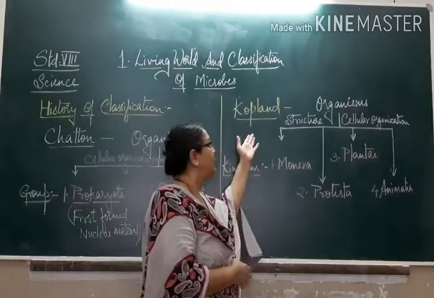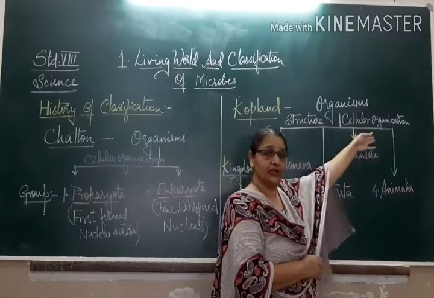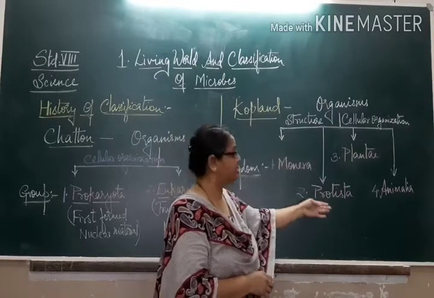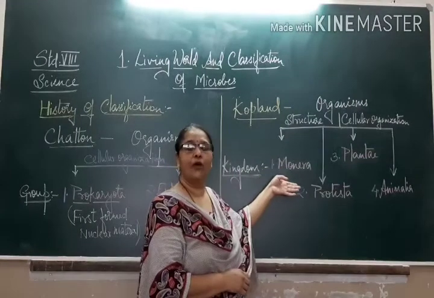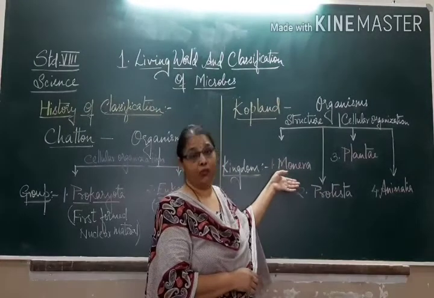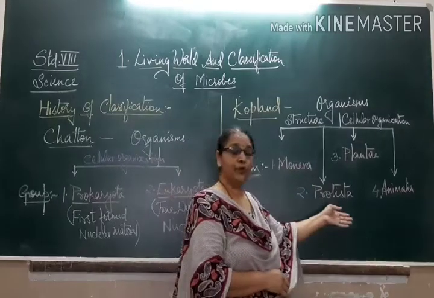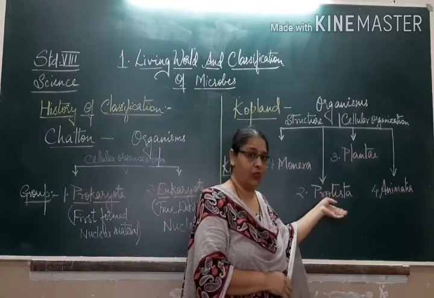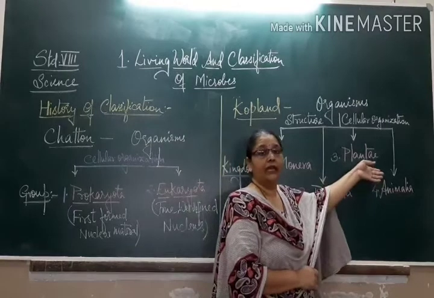Now, Copeland classified the organisms based on structure and cellular organization into four kingdoms: Monera, Protista, Plantae, and Animalia. Monera included all the unicellular organisms with cell wall, like bacteria and blue-green algae, whereas Protista included the unicellular organisms without cell wall, like amoeba and paramecium, and the Plantae